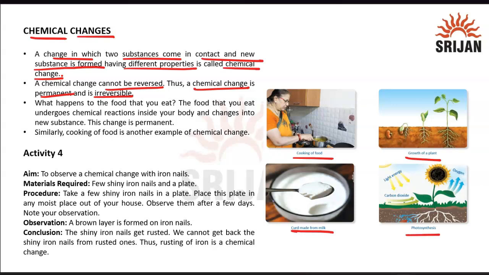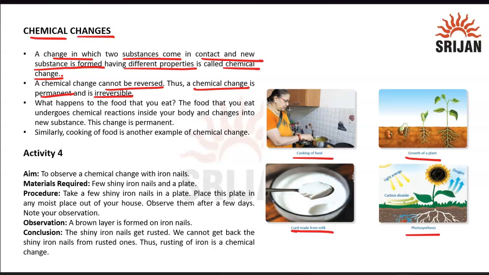From the process of photosynthesis also, once you utilize the gases and form the molecule of glucose or whatever is involved in this process, you just can't get that back. There might be another process through which you can get these back, but not from the actual process. Such examples we can consider as chemical changes. Just look around you and figure it out by yourself. What changes are taking place around you? Then classify them as physical and chemical changes.